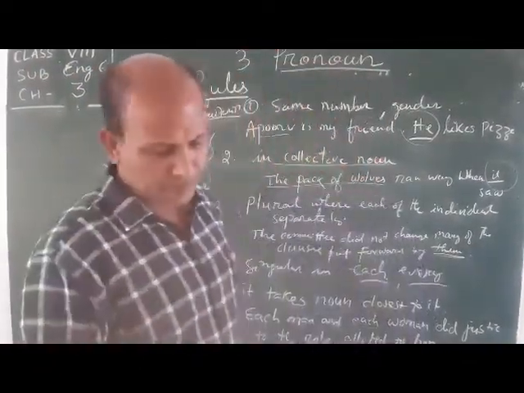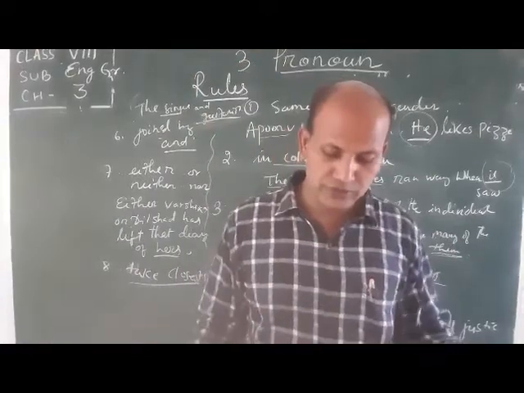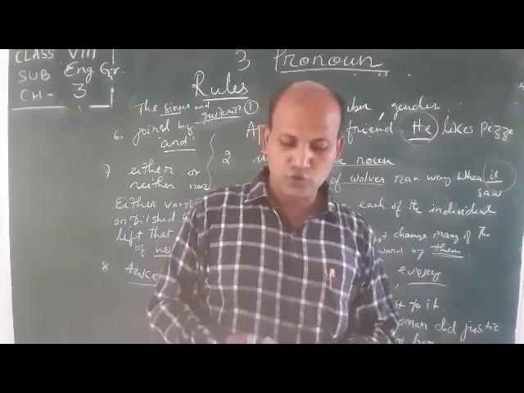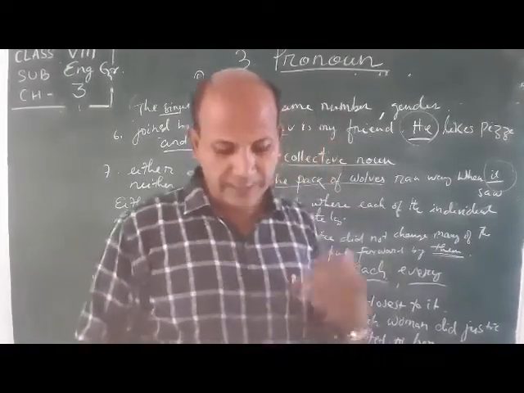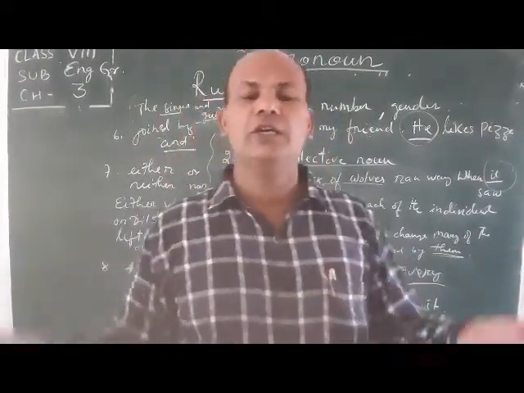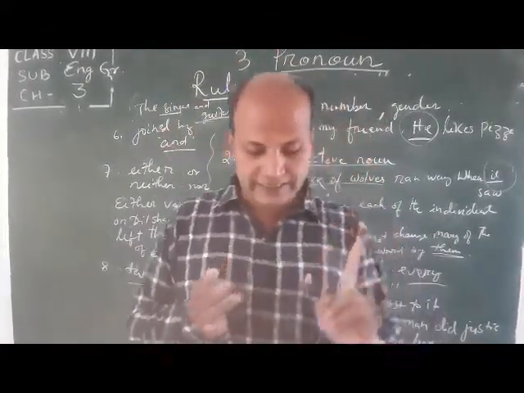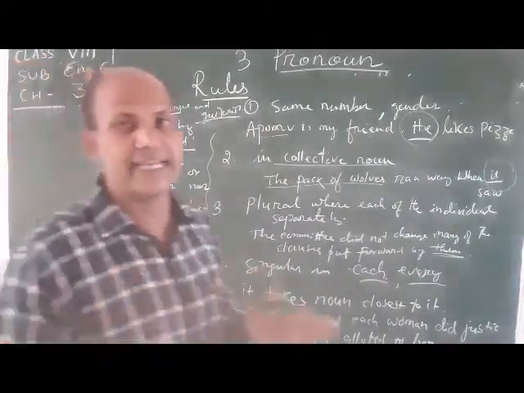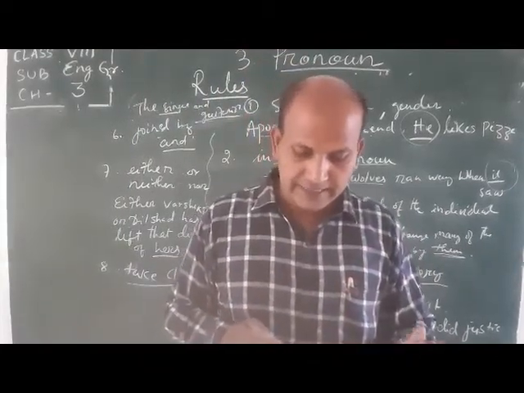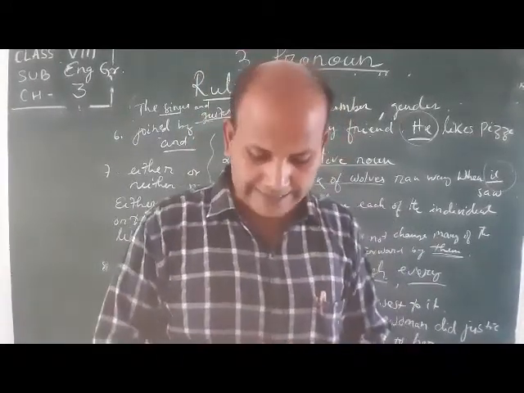Is it clear? Next point: by using either or, we have to know what type of pronoun to use. The personal pronoun must be singular when it is used with two or more singular nouns, just like either Vansika or Dilson. Suppose you are using either, then the personal pronoun will be singular. Either Vansika or Dilson has lost the diary of hers. Hers is a singular pronoun. Is it clear?